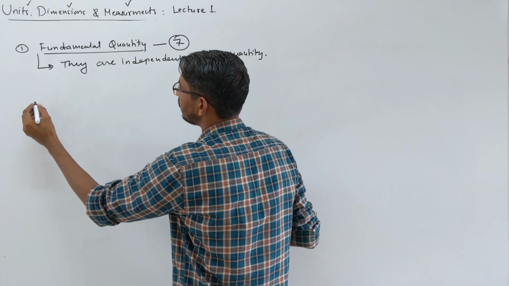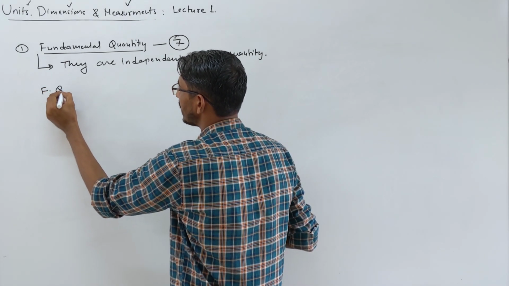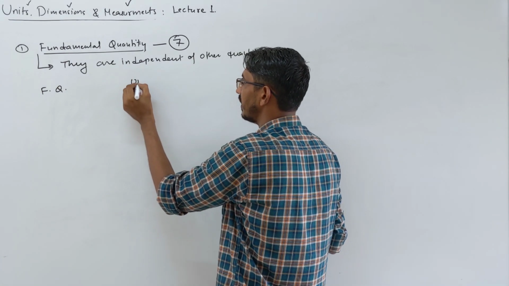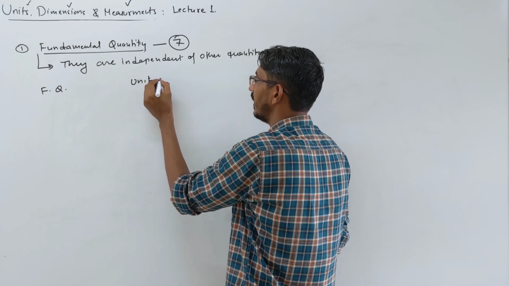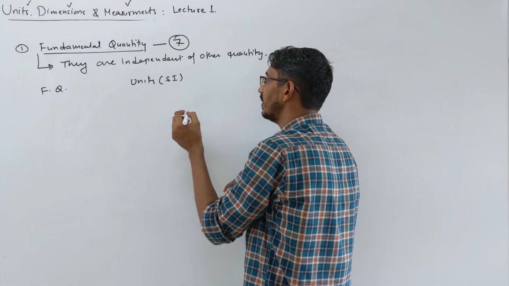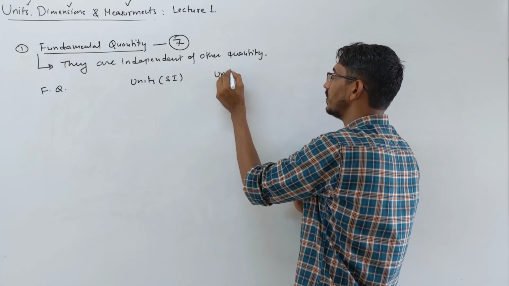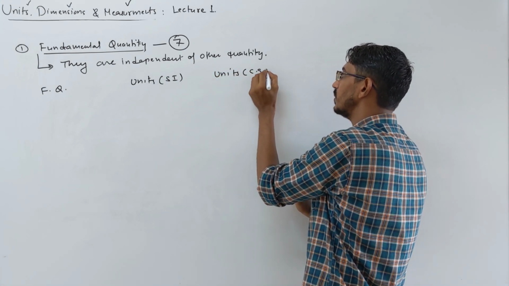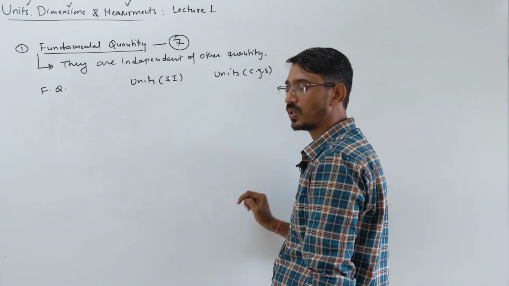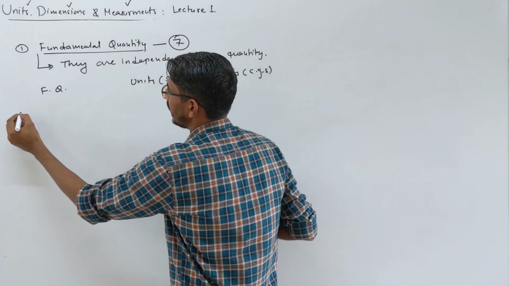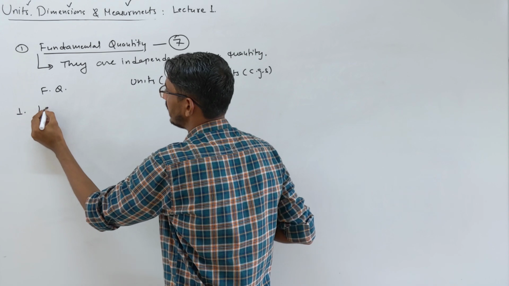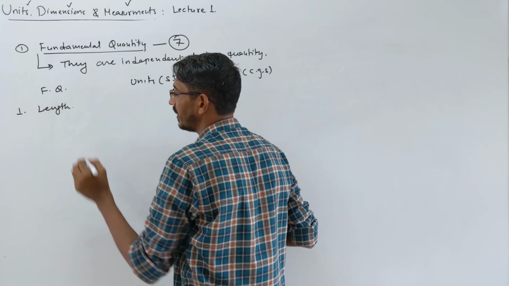Let's write them quickly. I write the fundamental quantities here, and here I can write their units also. Here I am writing units in the SI system. We have the CGS system also, so a few things we write in CGS also, not all. The first fundamental quantity is length.